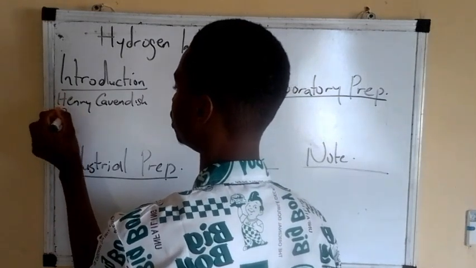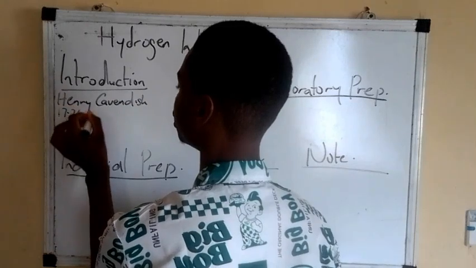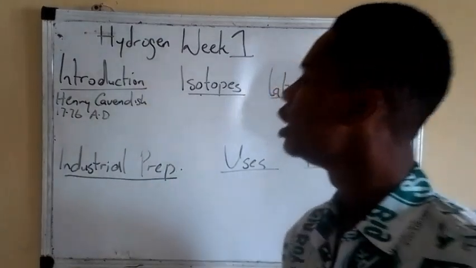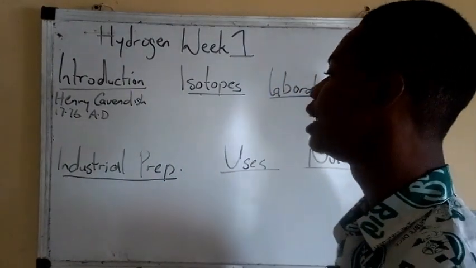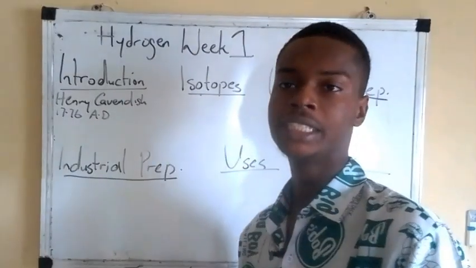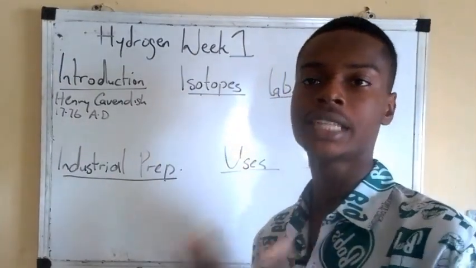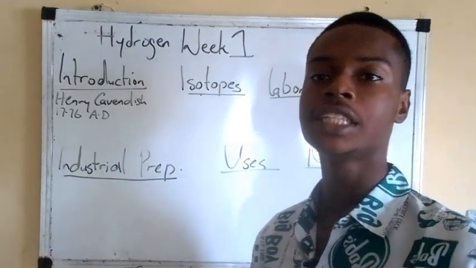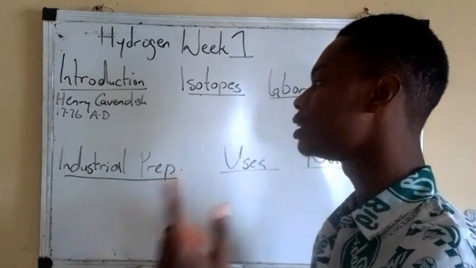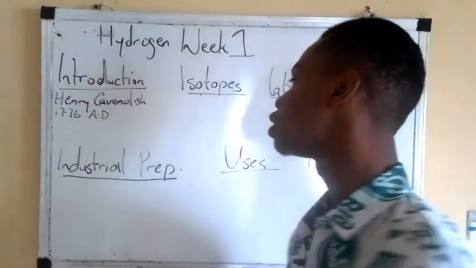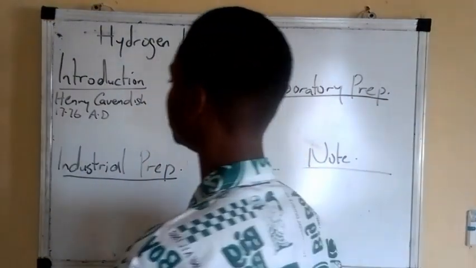Then in the year 1783, Antoine Lavoisier named it hydrogen. So he named it hydrogen, and that name hydrogen means what? Water former. Alright, let's write that down.